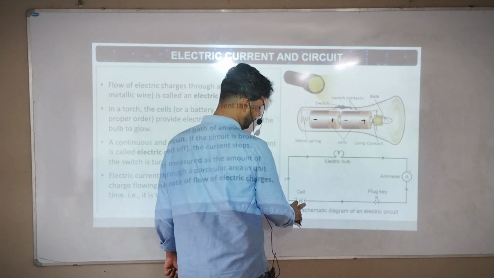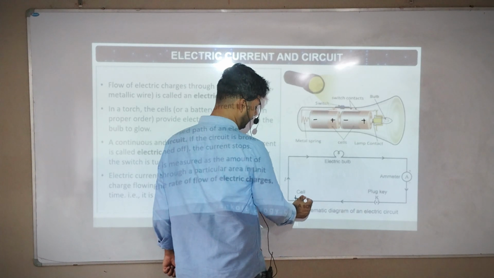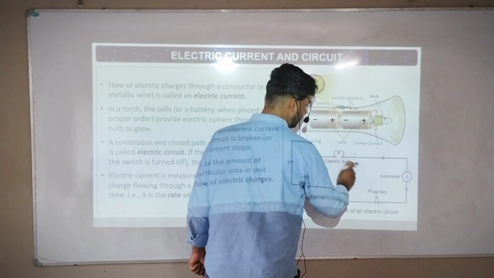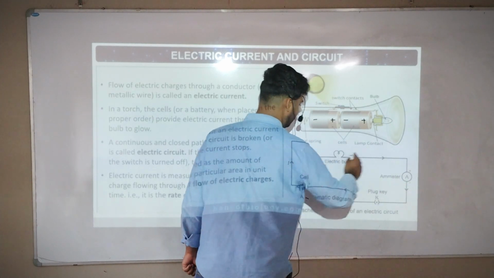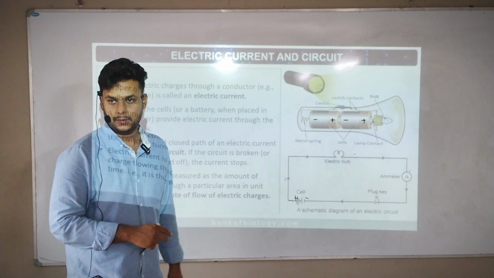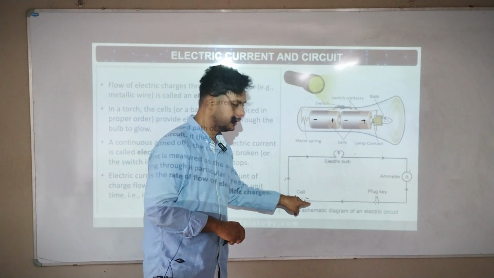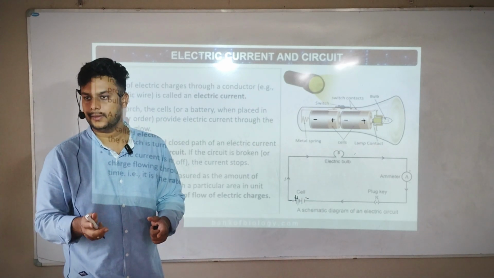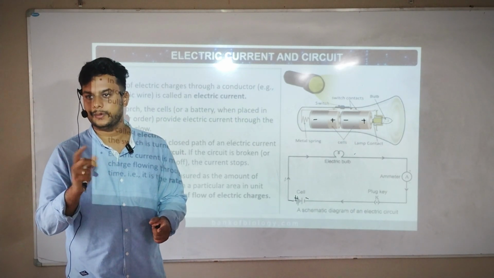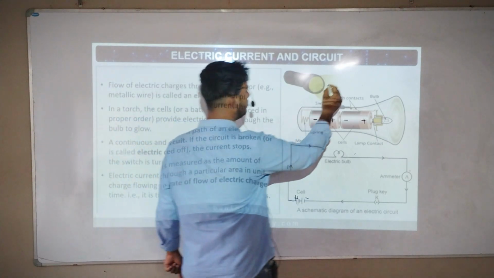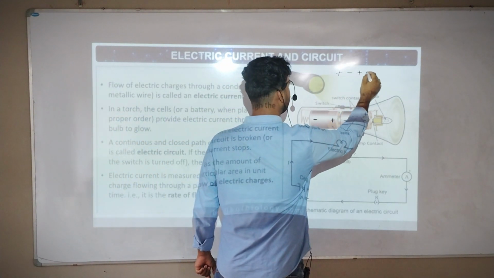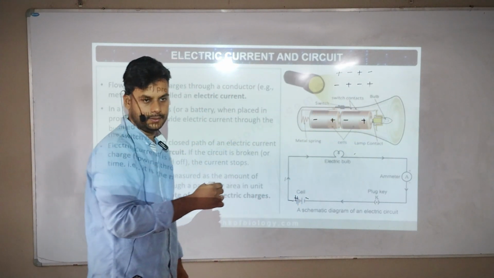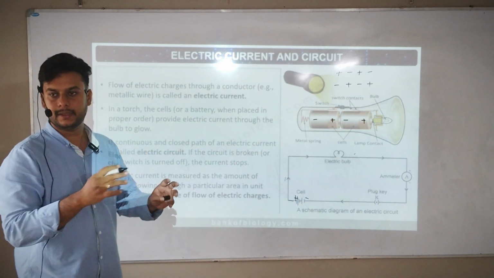The circuit is cells here, positive, negative. So positive will come and meet here. The bulb is here. This is the ammeter. Negative will come here, so the bulb will glow. If both sides are positive, positive or negative, negative, it will not work. Positive, negative, or negative, positive, if you take, it will work. And your arrangement also should be like that only. If you are taking positive, negative, then you should take positive, negative. If you are taking negative, positive, then you should take negative, positive. Getting? So that's a closed circuit.